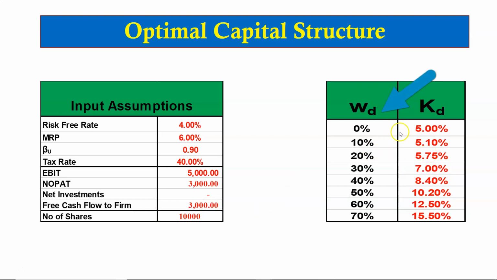In addition, assume that for the different levels of borrowing, we have the cost of debt available as per this schedule here. So you can see that as the firm borrows more and more, the cost of debt is rising with the level of borrowing. This is reflecting the financial risk of the firm, as the lenders will demand a higher rate on their loans or debt to the firm. The weight of debt here in this column is a percentage of the market value of the firm. So this is not the book value weight, but the market value weight of debt in the capital structure.